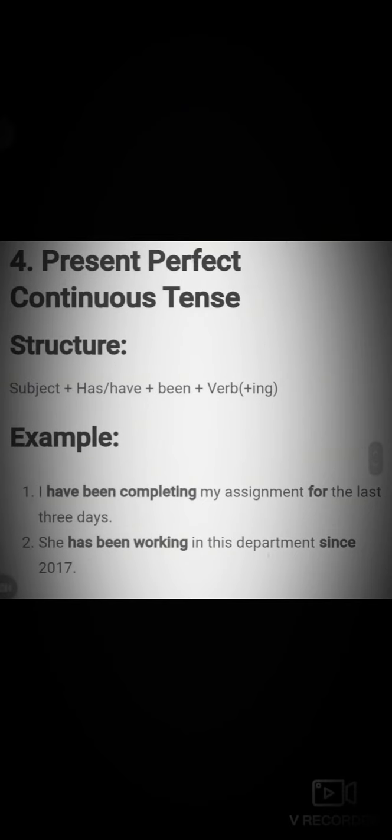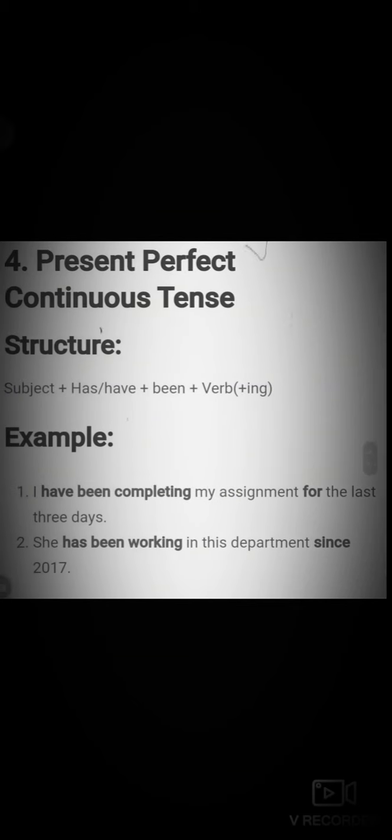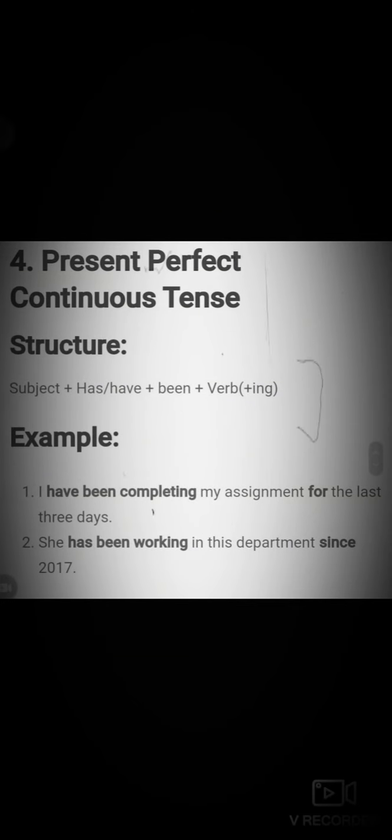The fourth tense is present perfect continuous tense. Structure is subject plus has or have plus been plus verb ing. Example: I have been completing my assignment for the last 3 days. Example 2: she has been working in the department since 2007.